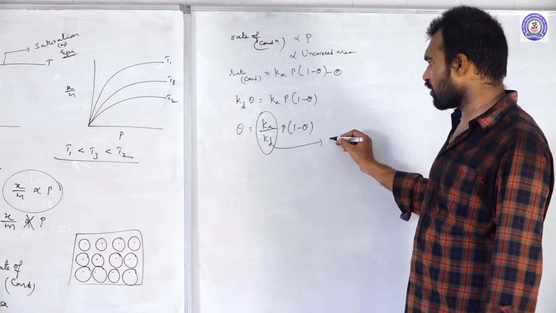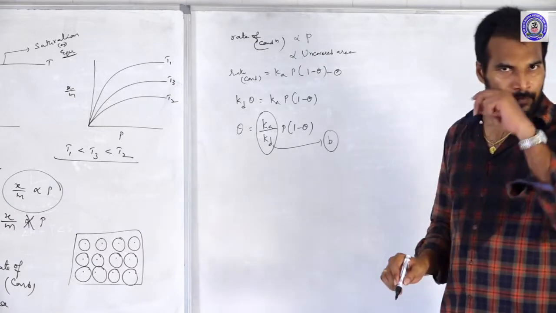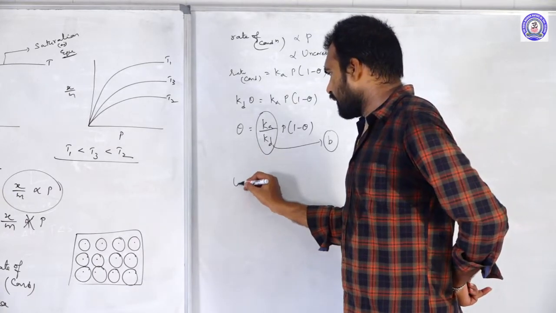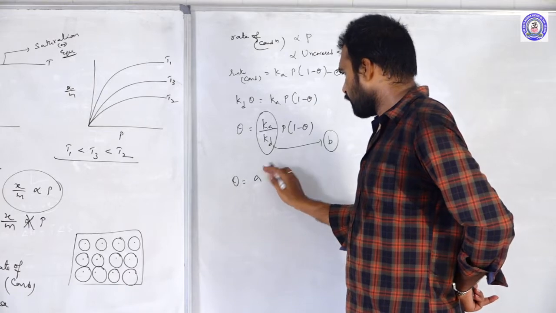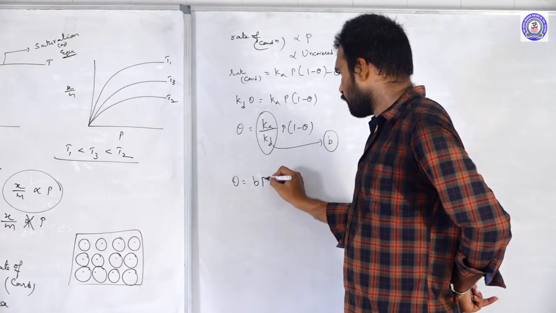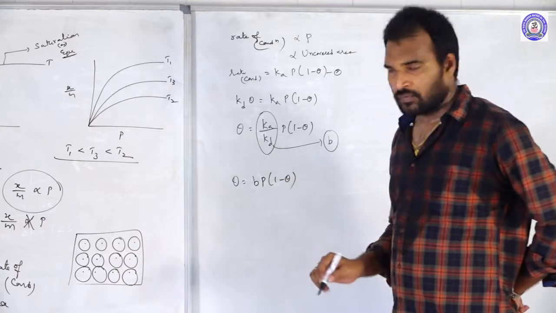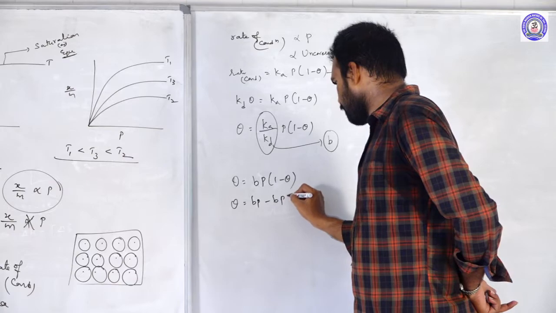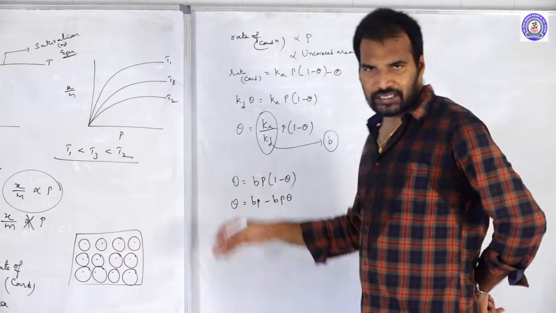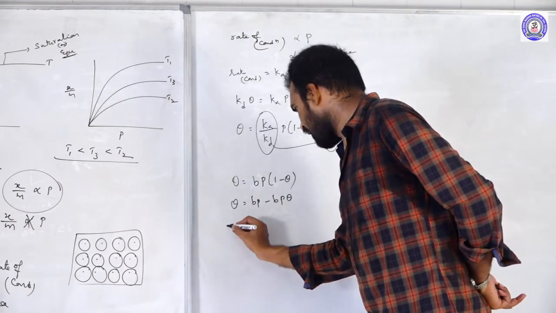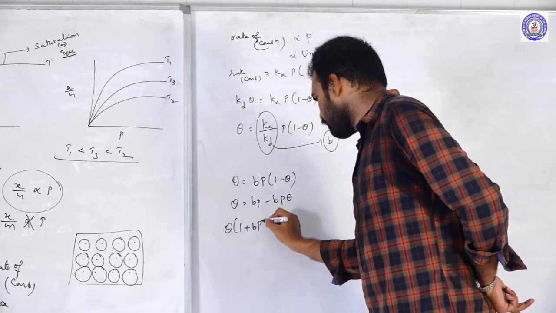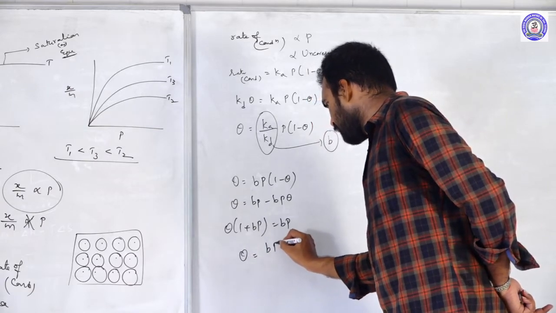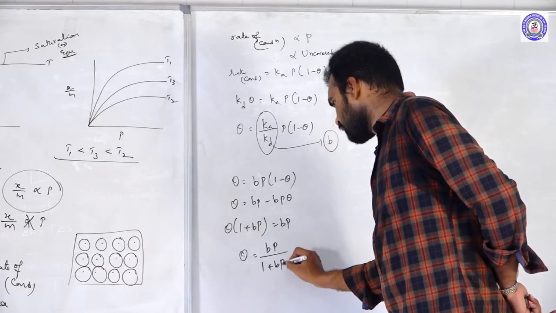I am calling it constant B. So theta is equal to Bp into 1 minus theta, which is theta is equal to Bp minus Bp theta. Bring minus Bp theta to that side and take theta as common. The remaining is 1 plus Bp, equal to Bp. So theta is equal to Bp by 1 plus Bp.